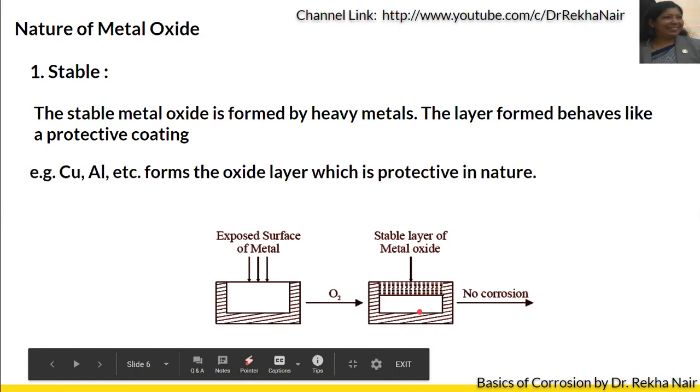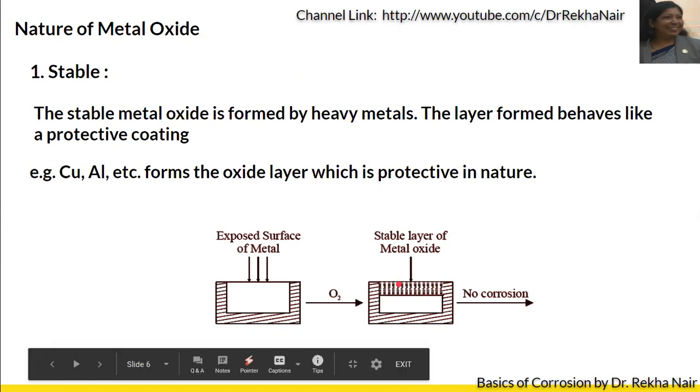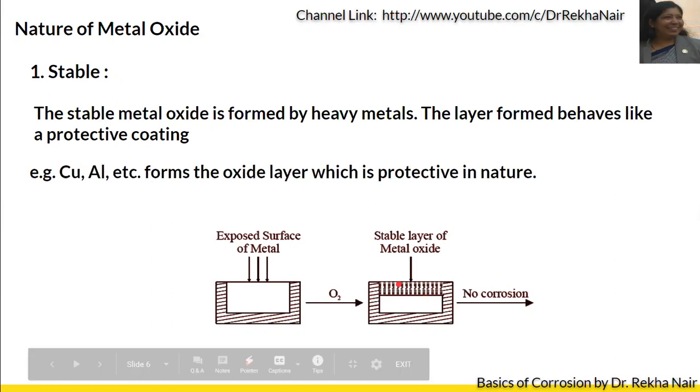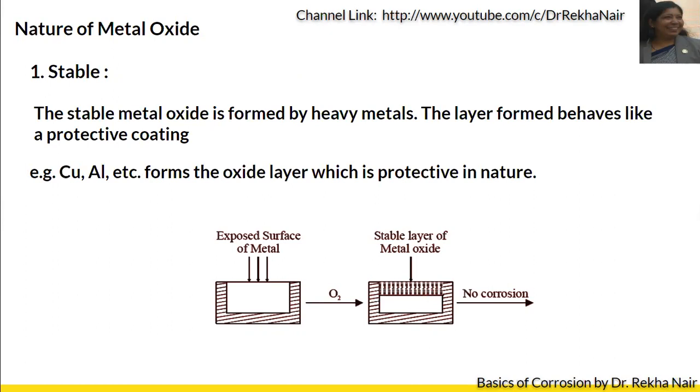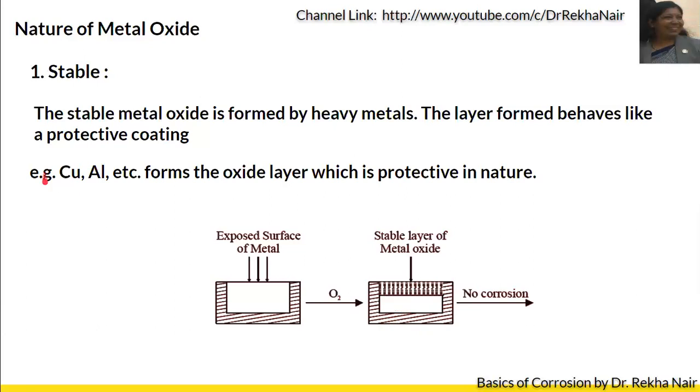For example, aluminum is a common example. We know that aluminum is reactive and it will form aluminum oxide. Aluminum oxide is so protective in nature that we even use it in kitchen utensils, because aluminum oxide is a protective layer and it prevents the inner aluminum from getting oxidized. So the examples for such stable layer formation are copper and aluminum.